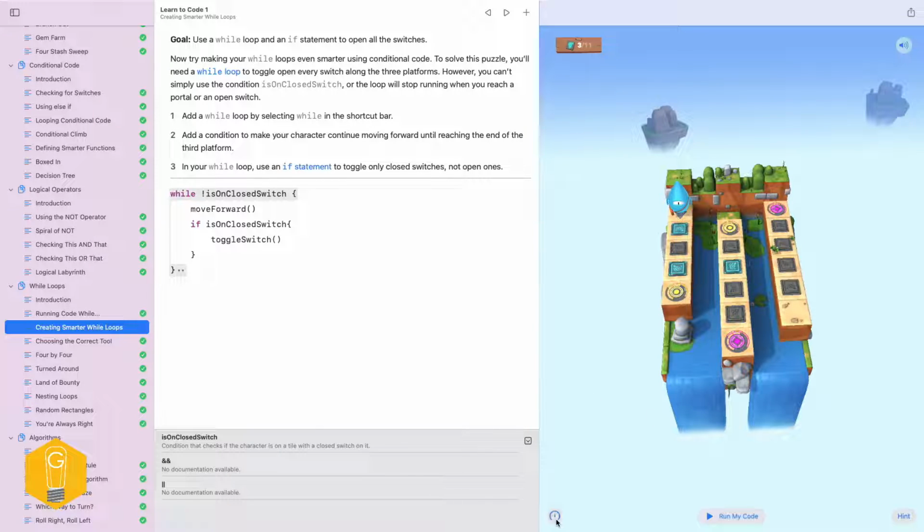Let's run this. I'll show you why that won't work. It may work, but I don't think so. I never end up on a closed switch because he keeps on truckin'. Every time he does end up on a closed switch, he fixes it before we check on the loop again. But look, we're stuck in that infinite loop. Yep. So we need something else.